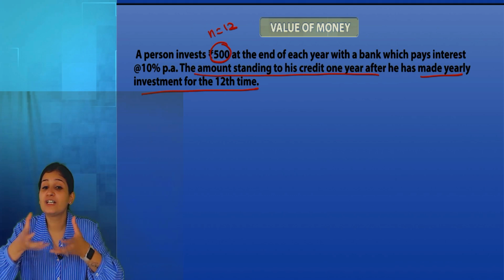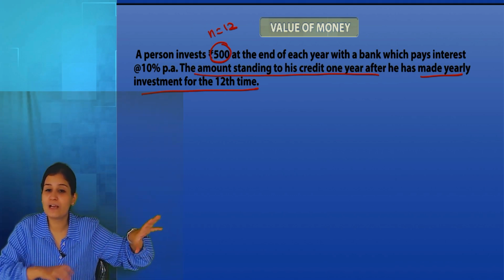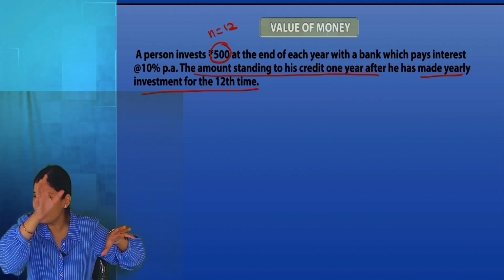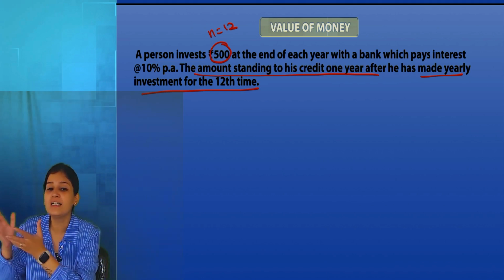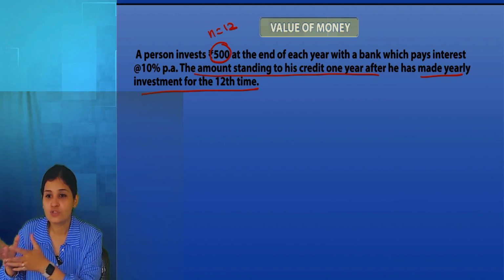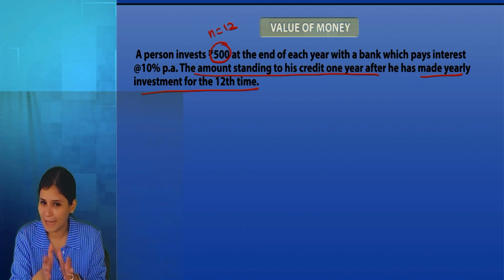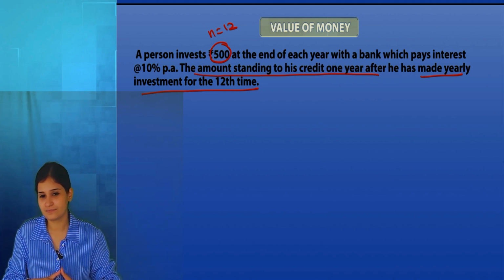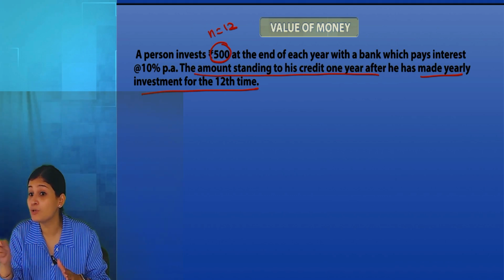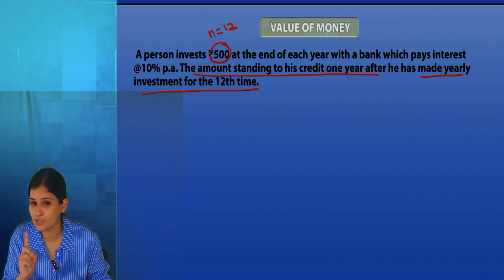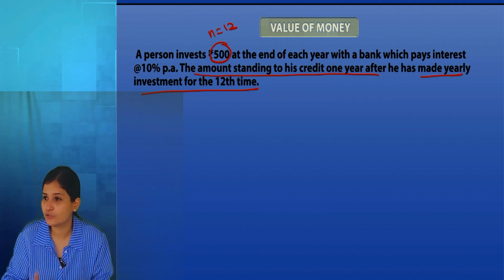So I have to close my annuity after 12 years. I have to withdraw a huge sum of money, but I don't want to take it home. As soon as I take it home, I'll find some other option where I can use that amount. So I said I'm not going to withdraw the amount. I give the same amount to the bank to keep for 1 more year. Will the annuity extend? No. I'm not paying the annuity 13 times. I'm paying the annuity only 12 times. So only 12 years I'm going to get the annuity benefit.